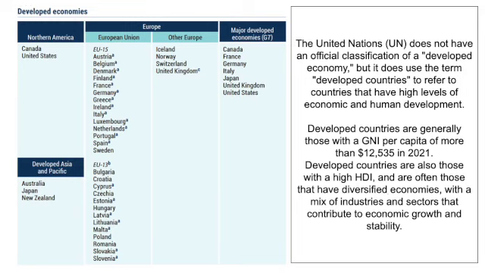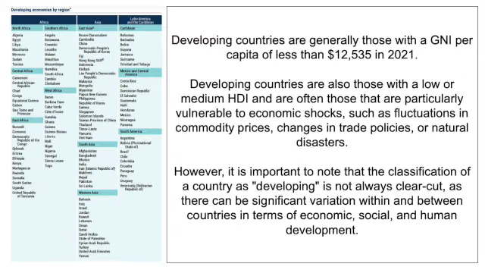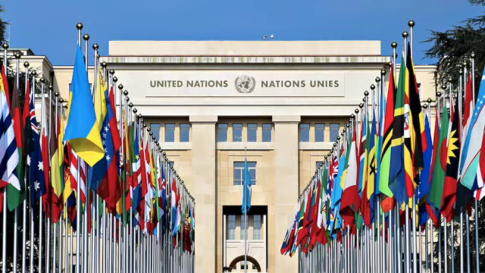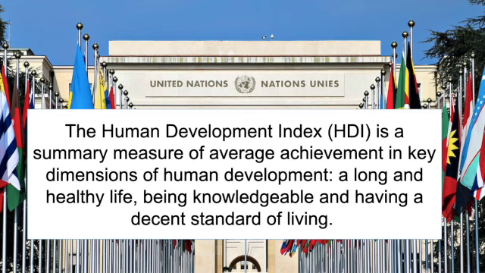Also, it mentions HDI. The HDI is a main measurement of development, and if we consider the categories of development regarding developed and developing, then the HDI for a developed country is often considered to have a high Human Development Index, whilst a developing country has a low HDI. So what do we actually mean by Human Development Index? Again, a definition by the UN, it is a summary measure of average achievement in key dimensions of human development: a long and healthy life, being knowledgeable, and having a decent standard of living.